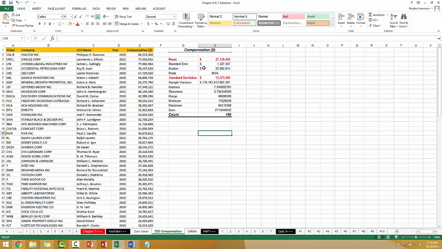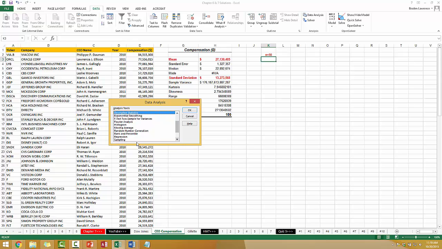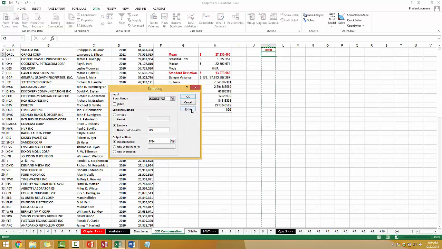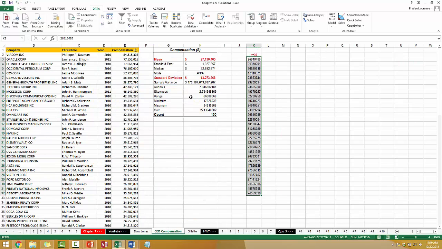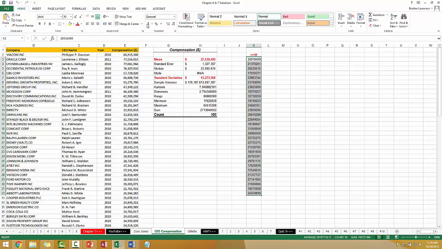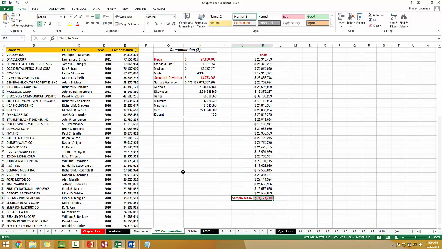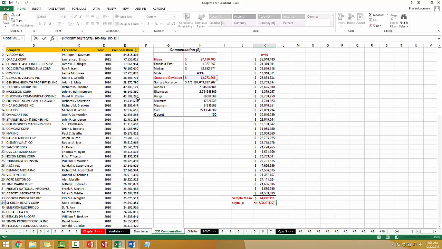Alright, so now we want to find a simple random sample of 30. Of course, let's find the average of this sample. So we can see the sample mean of about 25 million is less than the population mean of 27 million. So now we want to find the probability of getting a sample mean as extreme or more extreme than the one we just got. Since our sample is large relative to the population, we're going to need to use the finite correction factor. So now let's standardize our values.